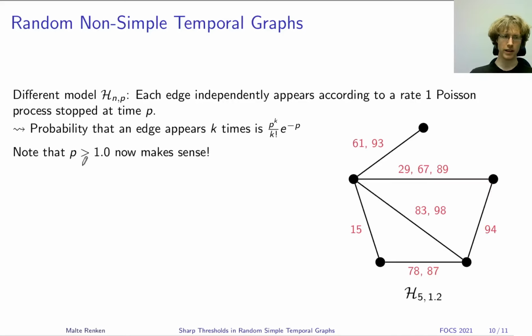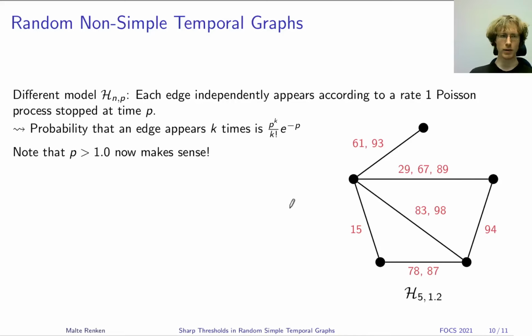Note that p can now also be chosen to be larger than 1. For example, here I've sampled an H5 1.2 graph, meaning we have 5 vertices and each edge appears on average 1.2 times. Notice that, of course, some of the edges appear more than that and some don't appear at all.